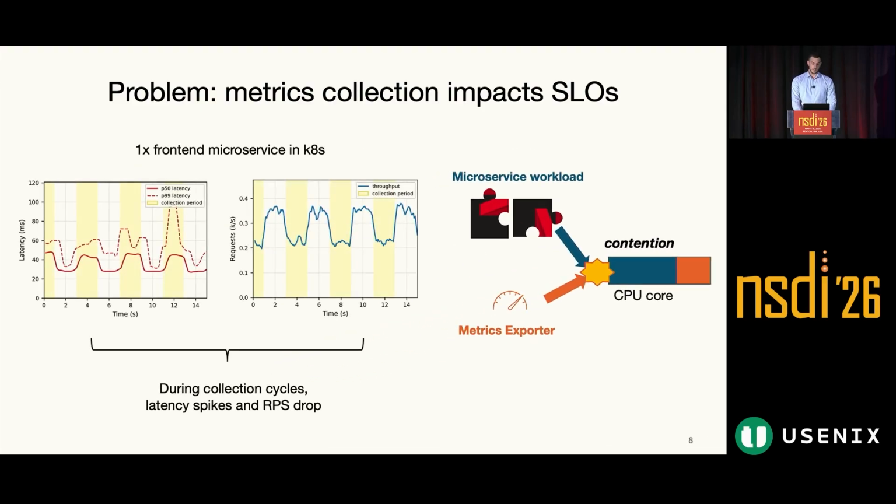So to quantify this, we ran a simple experiment with a front-end microservice in Kubernetes, and yellow intervals here correspond to the collection cycles. On the left side, we plot latency, and on the right side, we plot throughput in terms of the number of requests per second that the front end can sustain. And we can observe that both get almost 2 times worse during the collection cycles. And while you may say one obvious solution is to collect less frequently to minimize the occurrence of these contentions.